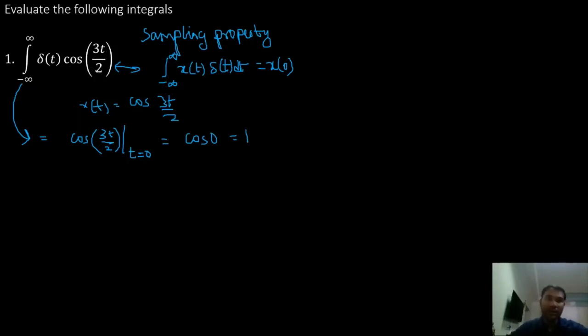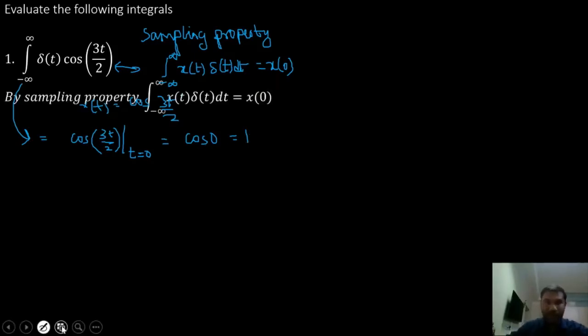We are comparing it with one of the impulse properties, the integral from minus infinity to infinity of x of t into delta of t dt, which is equal to x of 0. So in place of x of t we have cos 3t by 2. So x of 0 means cos 3t by 2 at t equal to 0. Substitute t equal to 0 and we get 1.